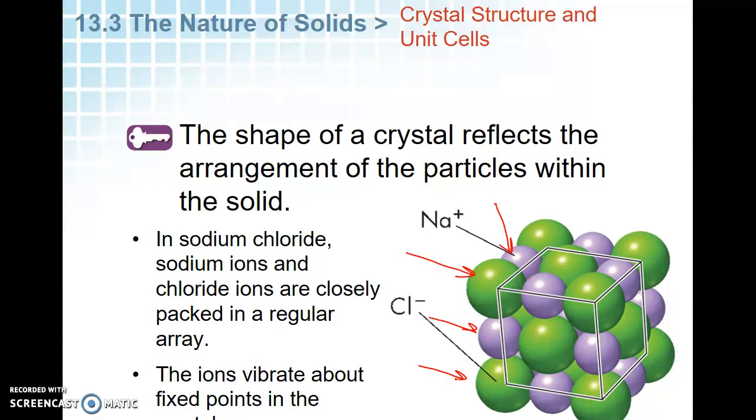And this pattern gives us a shape, okay? These ions are vibrating slightly, but they are attracted to each other, the positives to the negatives, while positives repel positives, and negatives repel negatives. You can see that the negatives and positives touch, but the positives don't touch each other, and the negatives don't touch each other. That's because opposites attract, like charges repel.